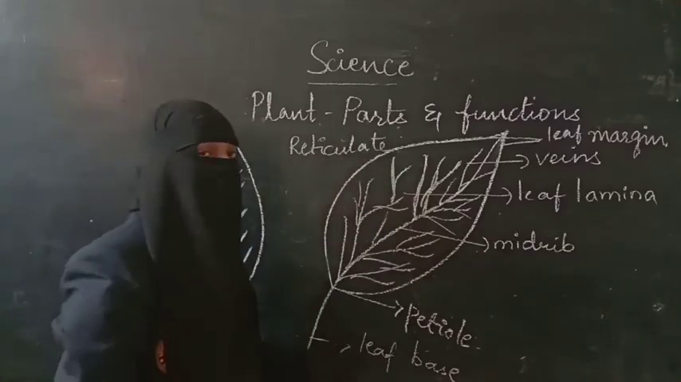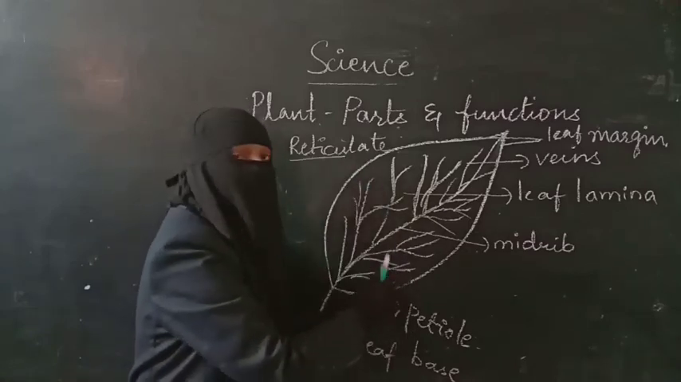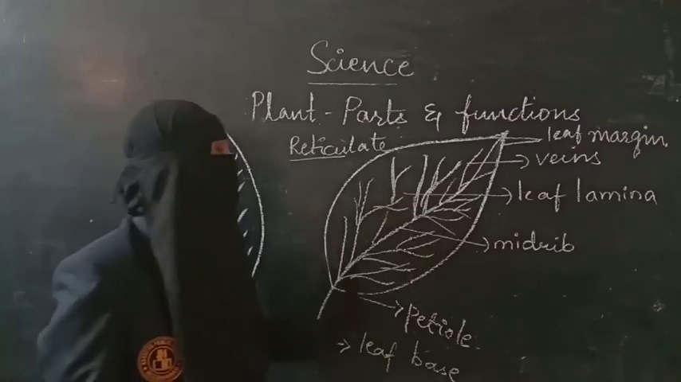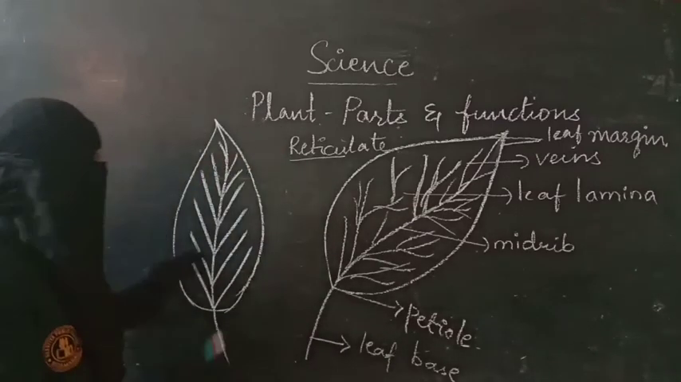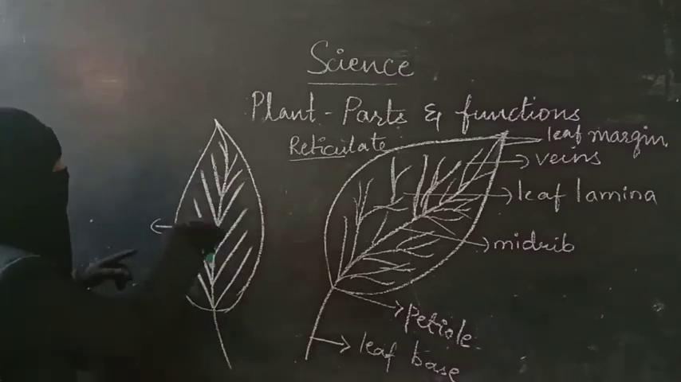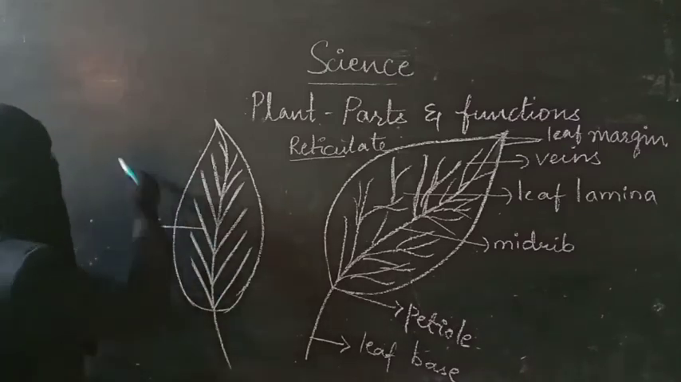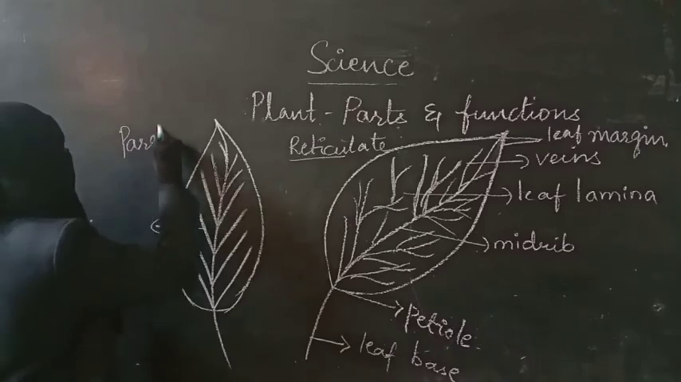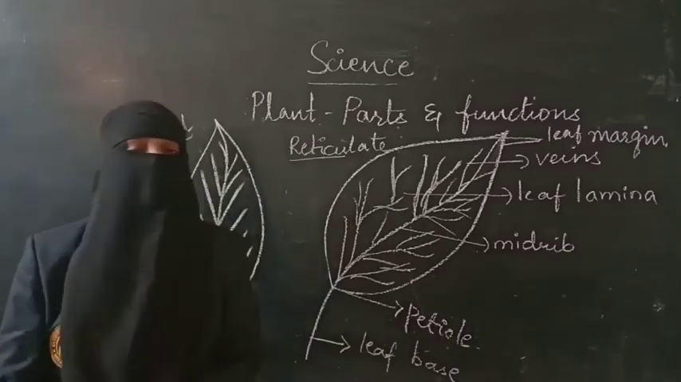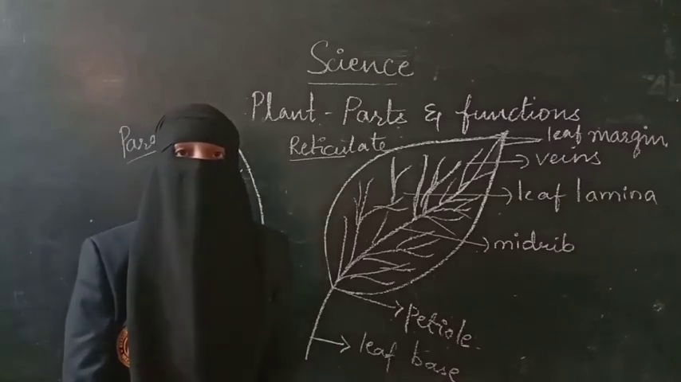The venation in which the veins are present like a web is called reticulate venation. And the other venation, in which you can see veins are arranged parallel to each other, is called parallel venation. So there are two types of venation. If the question is what is venation and how many types of venation are there, then how must you answer?